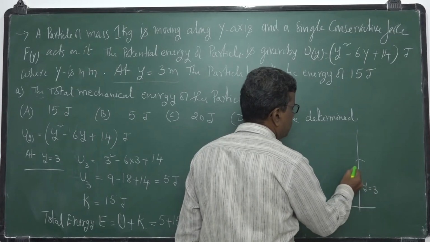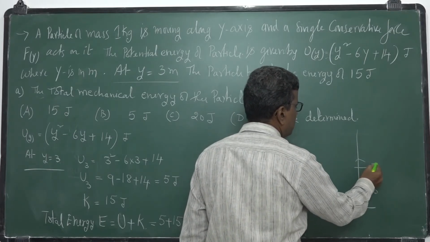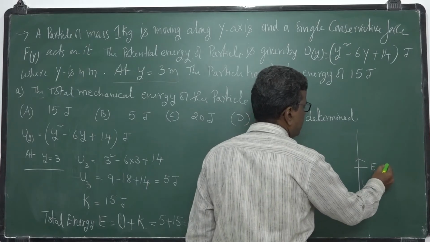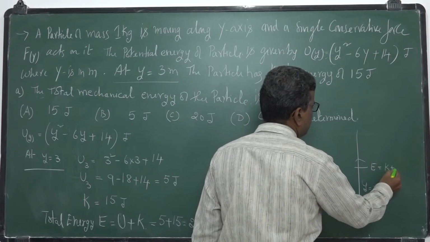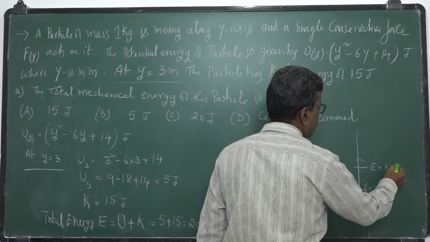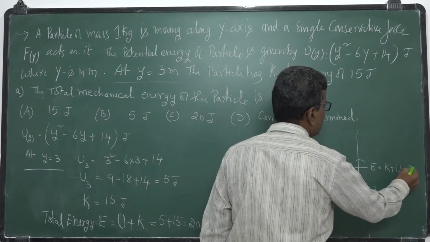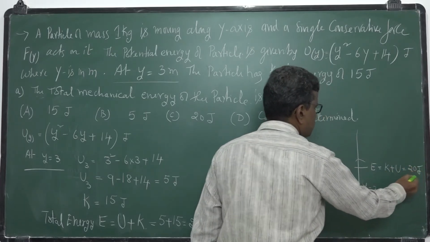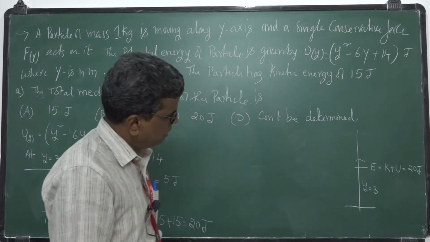At y is equal to 3, its total energy is KE plus potential energy, 20 joules. So this total energy remains constant.